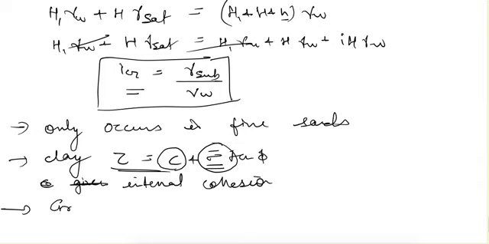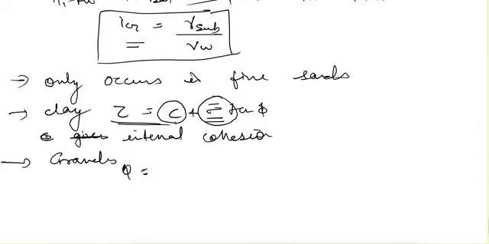And in case of gravels, we know that discharge is given as KiA. The coefficient of permeability is more in case of gravels.